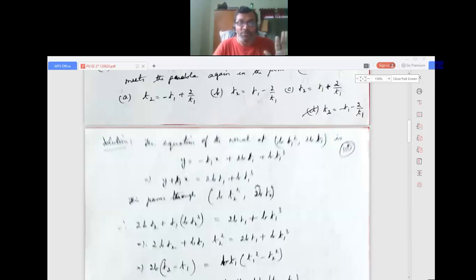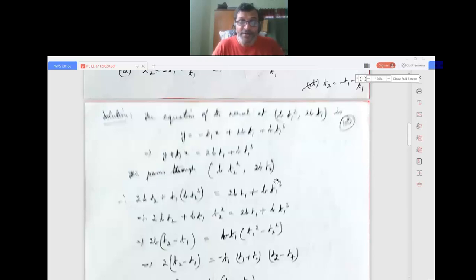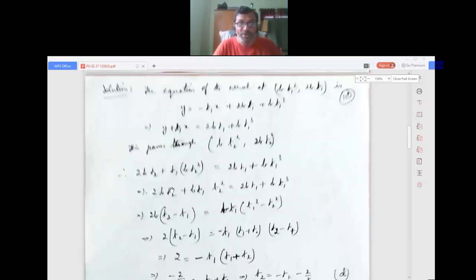Now this normal passes through the point bt2 squared comma 2bt2. So wherever y, I'll put 2bt2, and wherever x, I'll put bt2 squared. So 2bt2 plus t1 into bt2 squared equals 2bt1 plus bt1 cubed. So multiply it, we get like this. Then I bring the 2bt2 and 2bt1 to one side. I get 2b into t2 minus t1. Whatever your wish, take that side or this side.